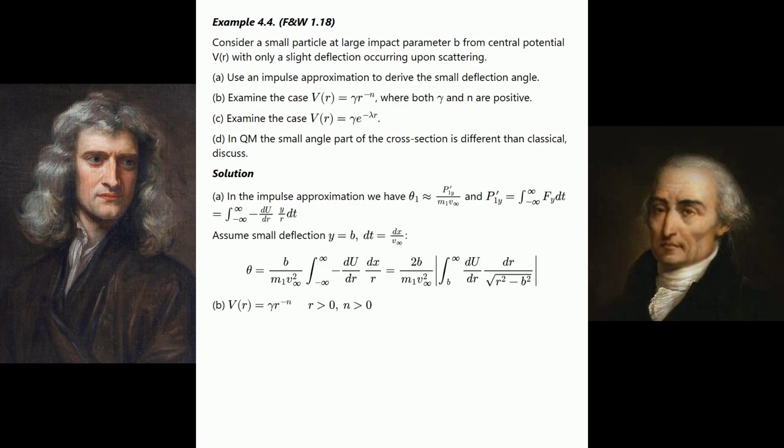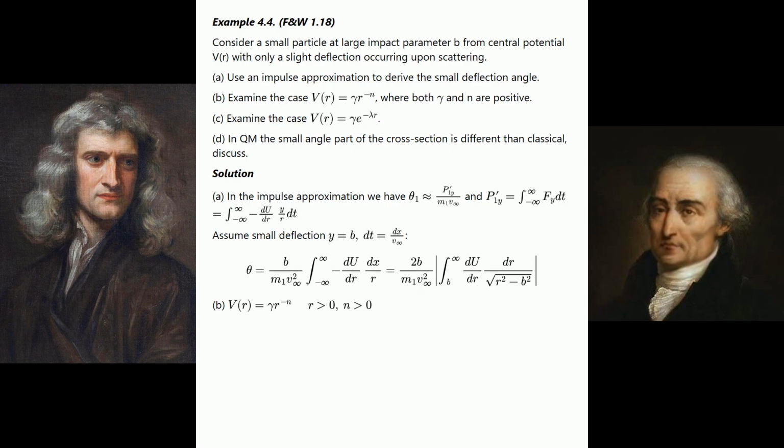Example 4.4, FNW 1.18. Consider a small particle at large impact parameter b from a central potential V of r, with only a slight deflection occurring upon scattering. A. Use an impulse approximation to derive the small deflection angle. B. Examine the case V of r equals gamma r raised to the negative n power, where both gamma and n are positive. C. Examine the case V of r equals gamma e raised to the negative lambda r power. D. In QM the small angle part of the cross-section is different than classical.